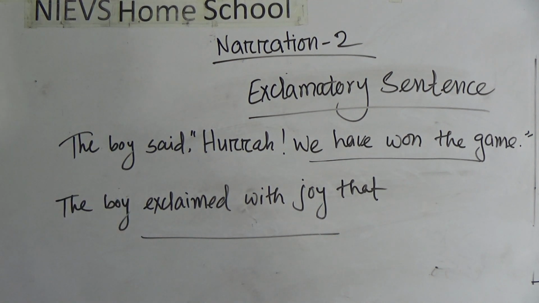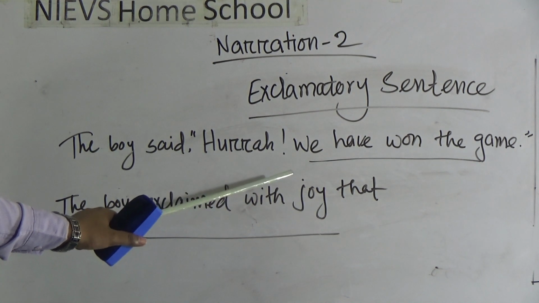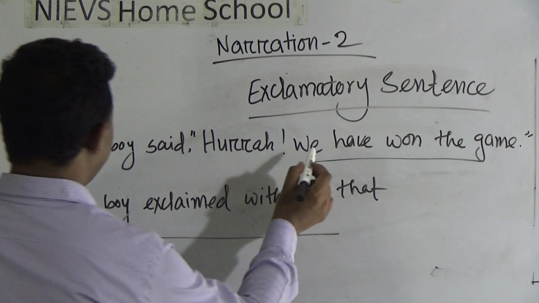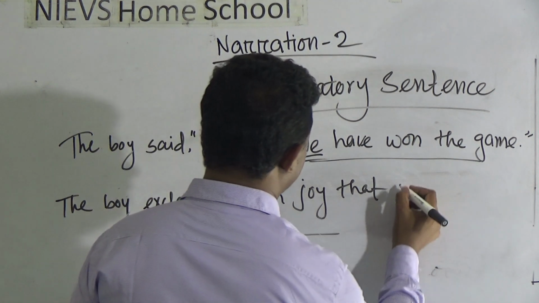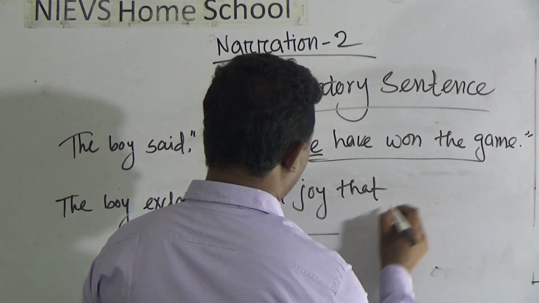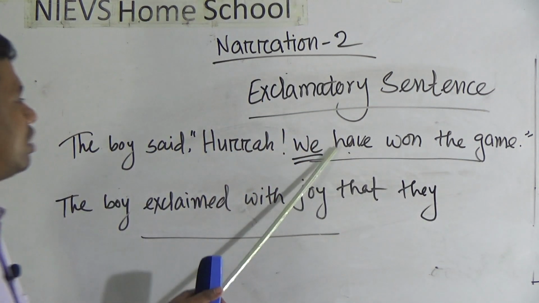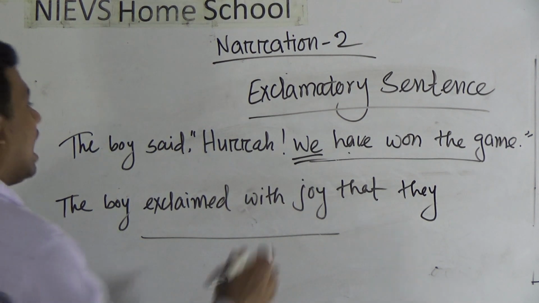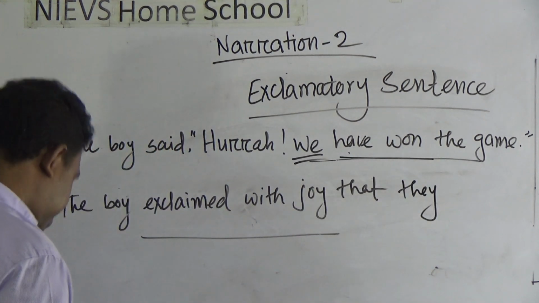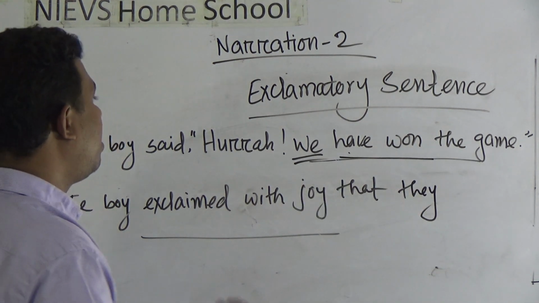Okay, after writing that, we have to convert this person we into its form. Okay, we would be converted into they, because this is the fact about the boys. The boy exclaimed with joy that they have won the match. That means it also would be changed, because have won the match is in the present perfect tense. So it would be converted into past perfect tense.